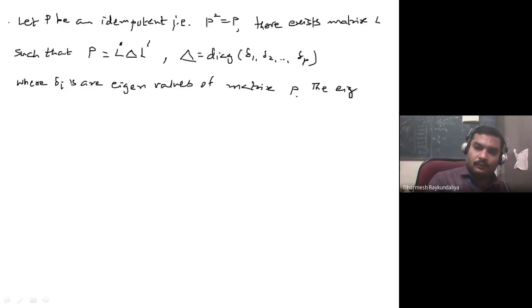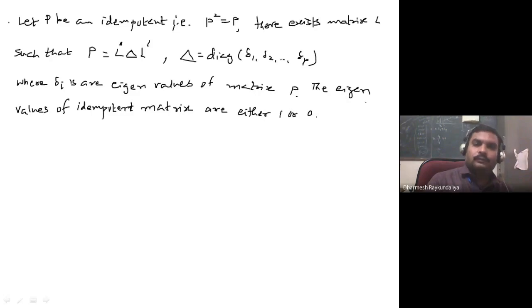The eigenvalues of idempotent matrix are either 1 or 0. So delta i's take values either 1 or 0.